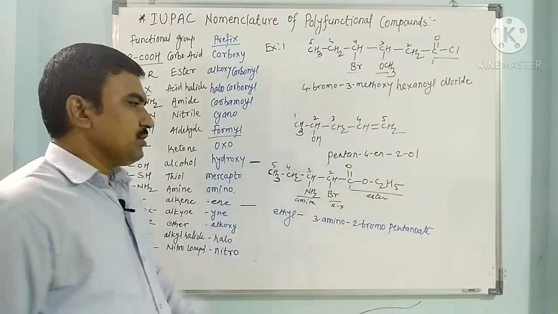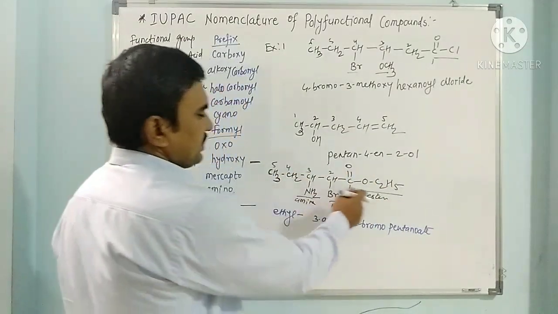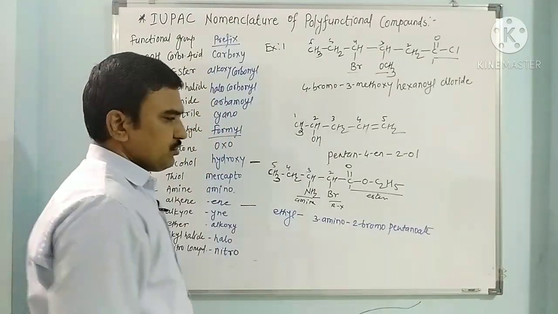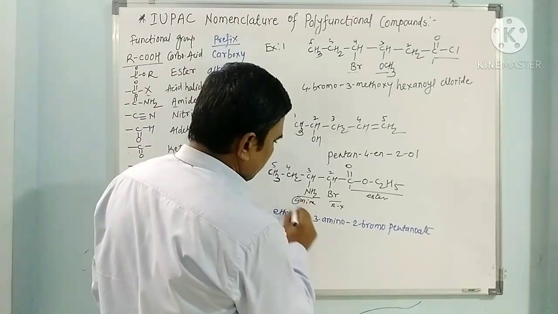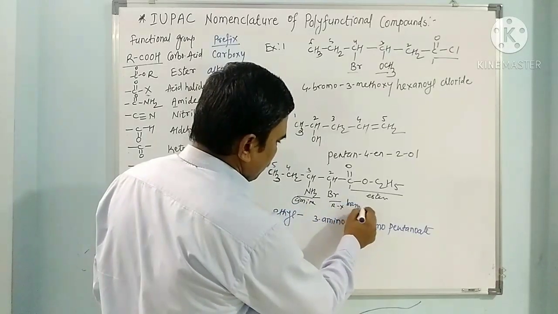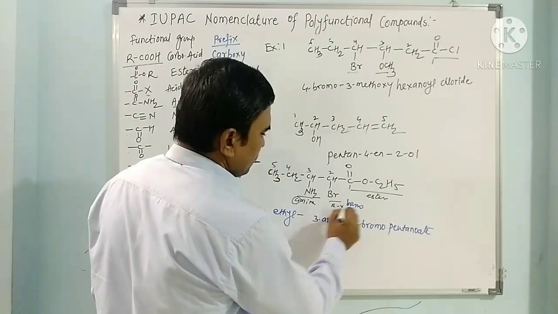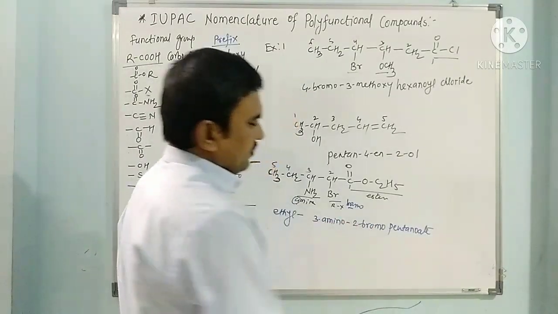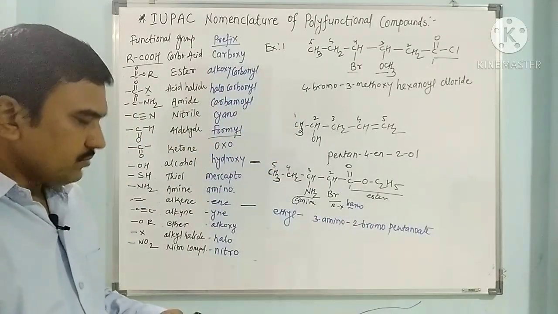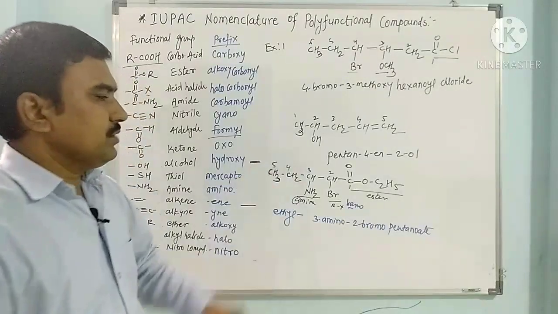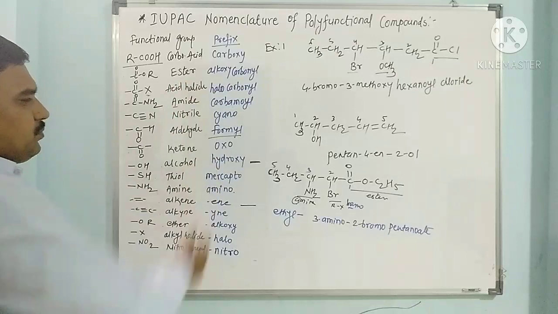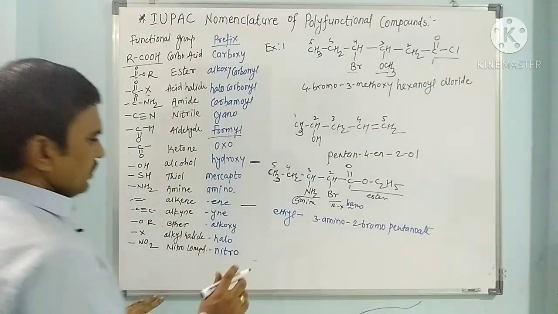So the name of this compound is ethyl pentanoate, but in this pentanoate the second carbon is having Br, third is having amino. Because of alphabetical order, A comes first, then bromo. So this is 1, this is 2. So I have named 3 amino first, then the bromo. So in this way we have seen a few names. Next examples we have to see. Any compound we can take here. For example,